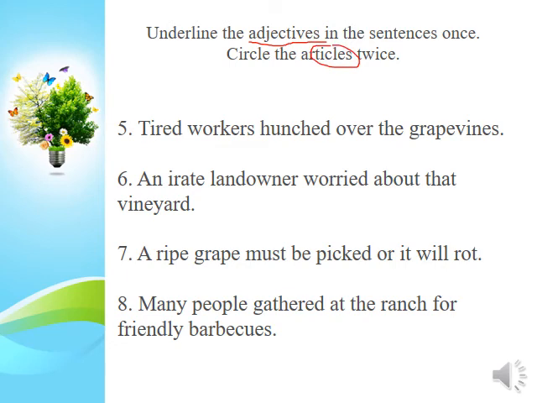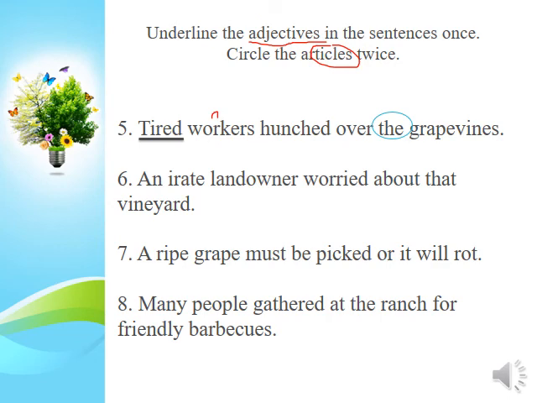So number 5, tired workers hunched over the grapevines. We have workers is the noun and tired is the adjective. Is there any article in this number 5? Yes, the is the article. And then number 6, an irate landowner worried about that vineyard. Irate means angry or furious.